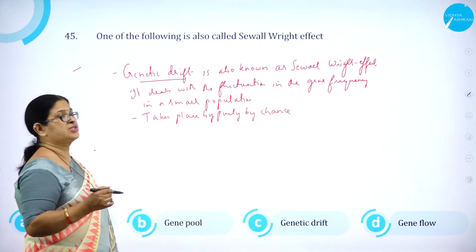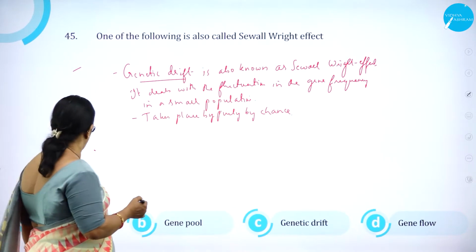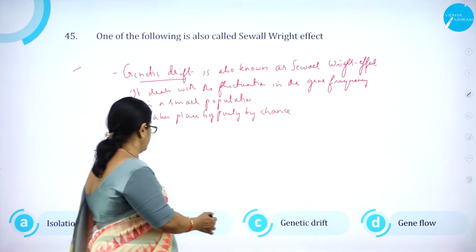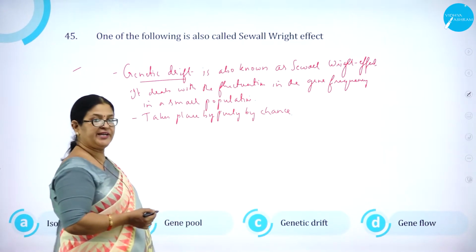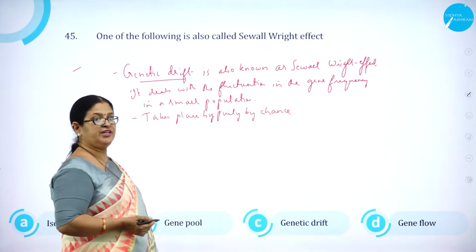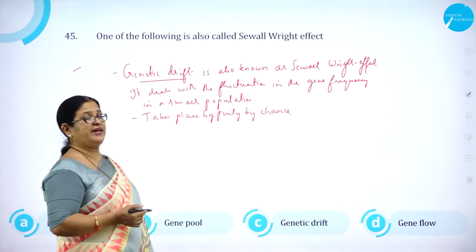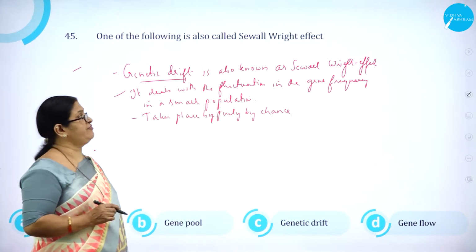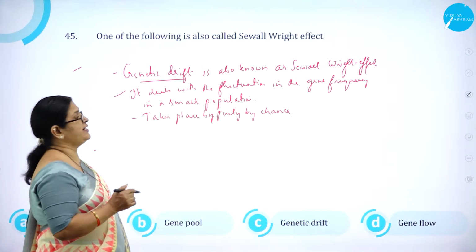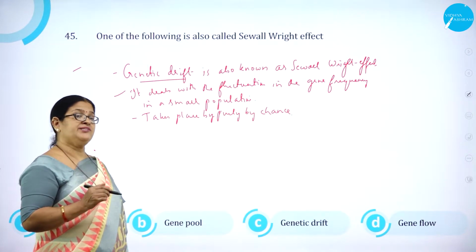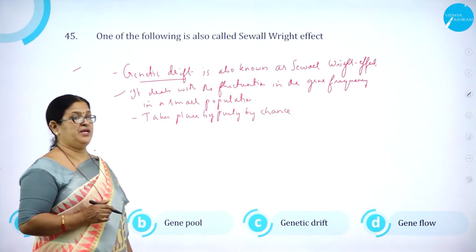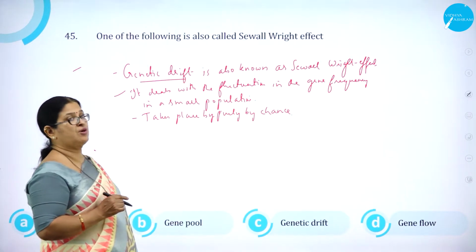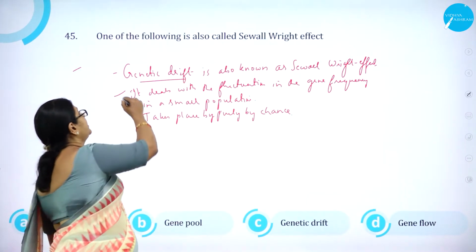Moving on to question number 45. One of the following is called Sewall-Wright effect. Option A, isolation, option B, gene pool, option C, genetic drift, and option D, gene flow. Genetic drift is also known as Sewall-Wright effect, named after the scientist, and it deals with the fluctuation in the gene frequency in a small population which takes place purely by chance.